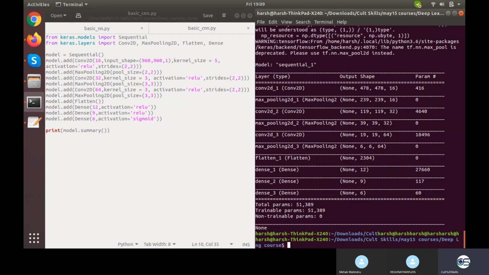Then max pooling will turn it to half. Let's take the max pooling of 4 by 4 here. It will end up reducing the data, so I cannot do that, since 4 by 4 gives a lesser number of outputs than half of this 239.